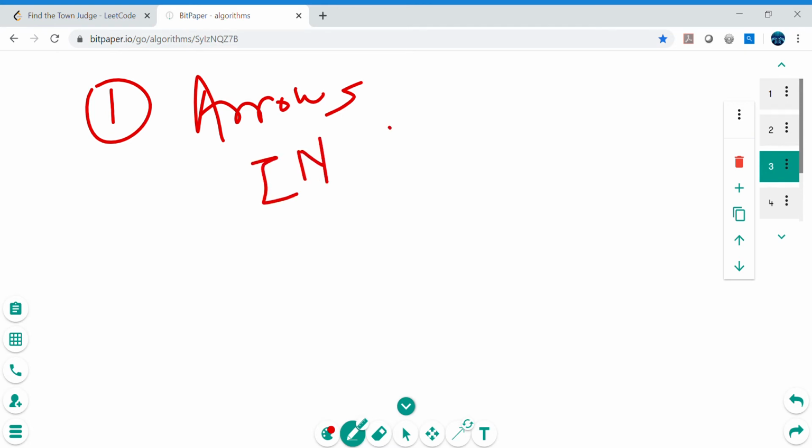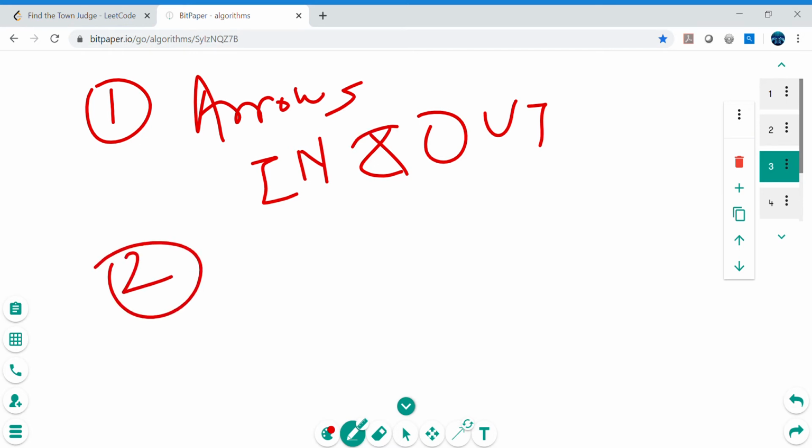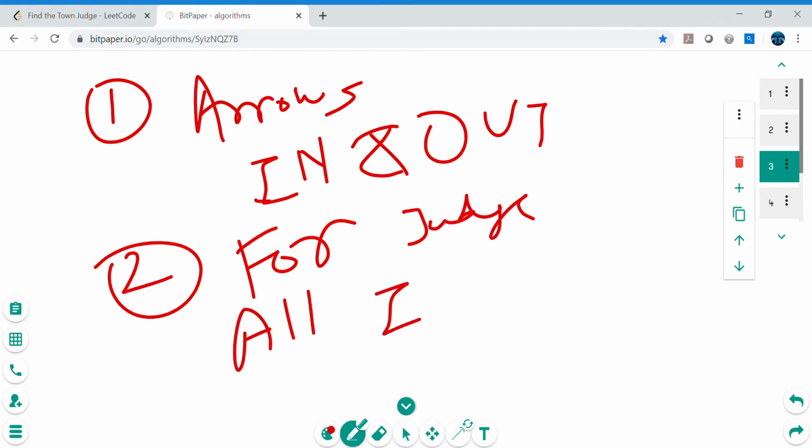Second observation: for a person becoming the town judge, all the arrows should be incoming.